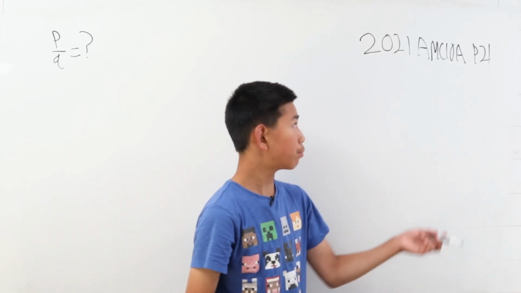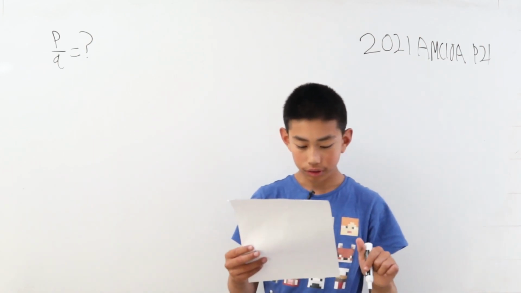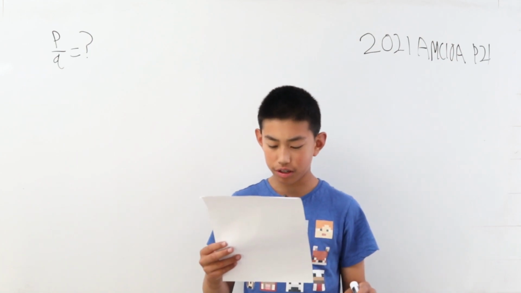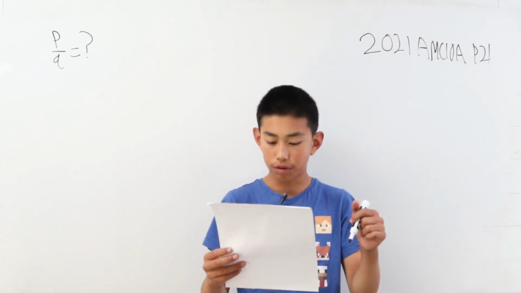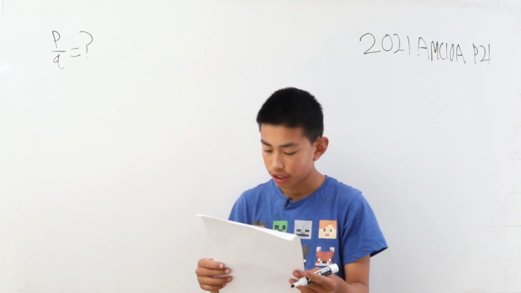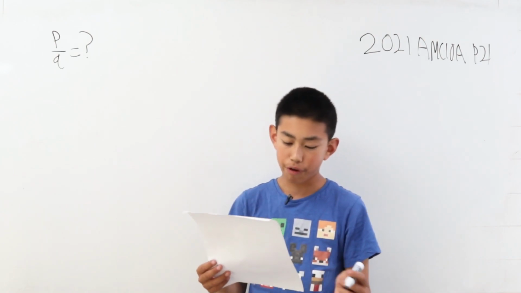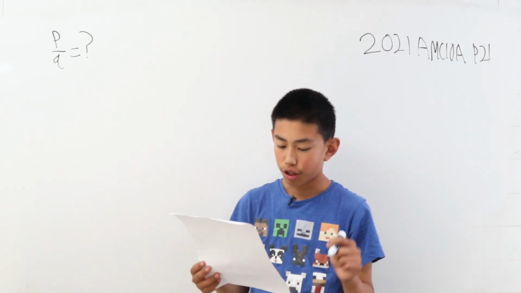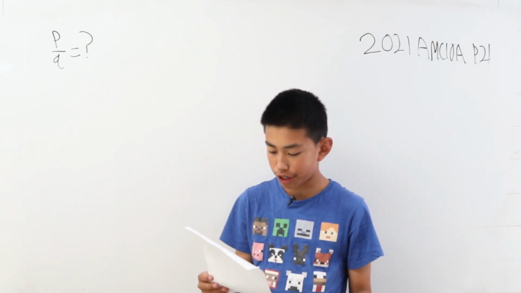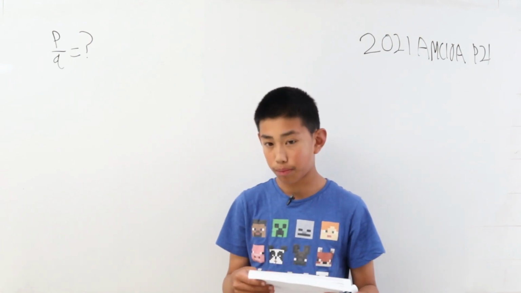Today, we're solving problem 21 from the AMC 10A of 2021. Each of the 20 balls is tossed independently and at random into one of 5 bins. Let P be the probability that some bin ends up with 3 balls, another with 5 balls, and the other 3 with 4 balls each. Let Q be the probability that every bin ends up with 4 balls. What is P divided by Q?